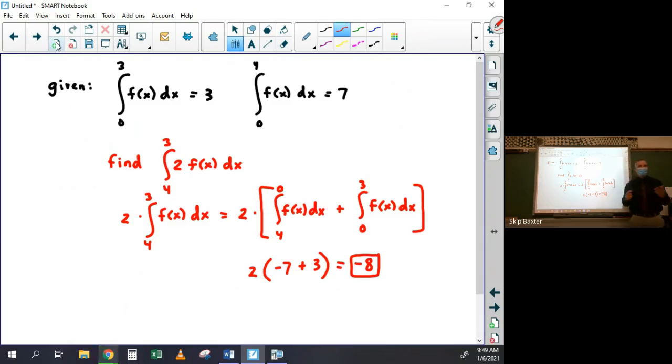There's not really a point to these types of problems other than to prove that you know how to manipulate them. Any questions about that? That's really all there is for today, those 5 rules and then just problems like this. On mathematics, it's just called properties of definite integrals.